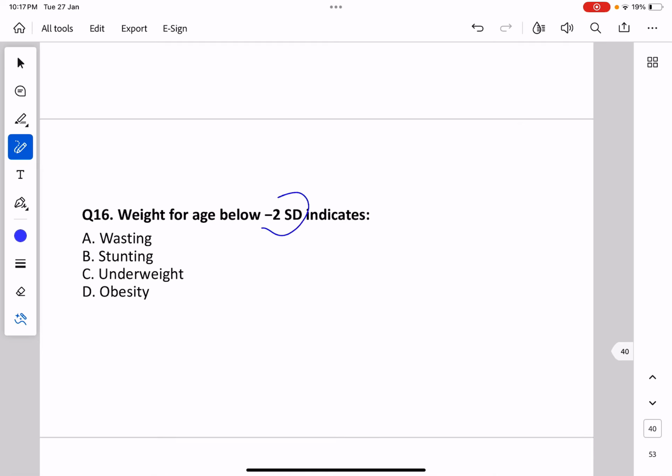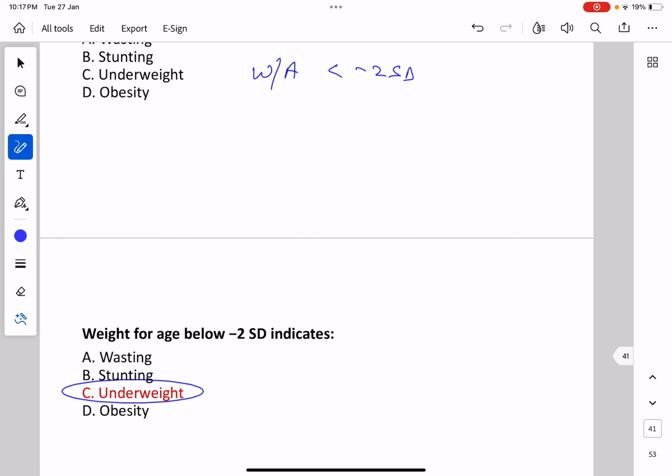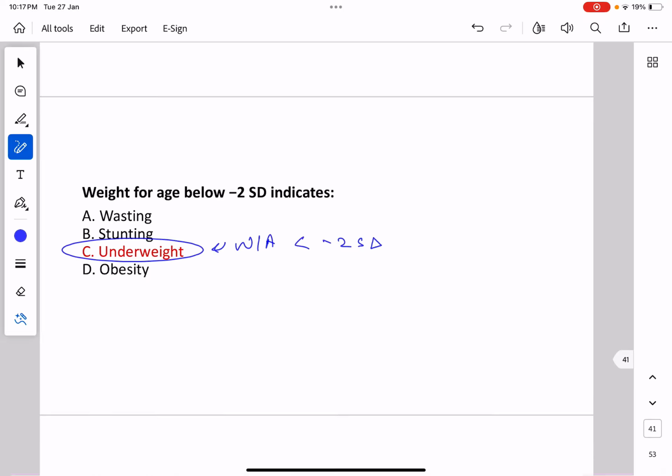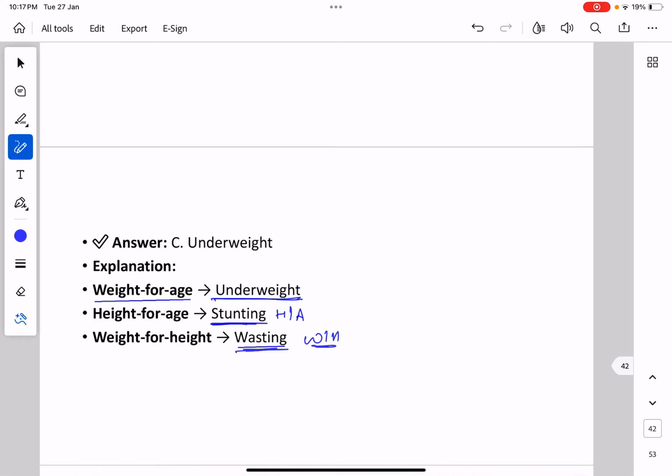Weight for age below -2 standard deviation indicates wasting, stunting, underweight or obesity? This question is about weight for age, and if it is below -2 standard deviation, the answer is underweight. Weight for age less than -2 standard deviation is underweight. Height for age, if it is low, is stunting, and weight for height, if low, is wasting.